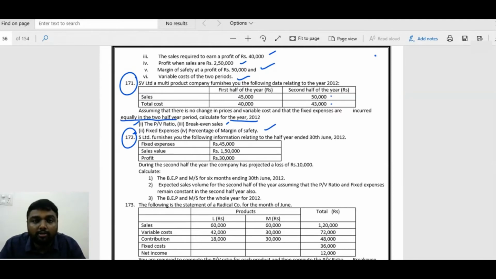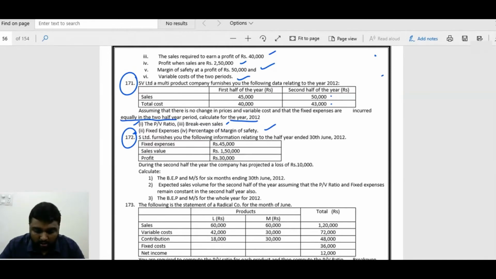Now we have another question, 172. What are the details of 172? Yes Limited furnishes you the following information relating to the half year ended 13th June 2012. Fixed expense is 45,000. Sales value is 1 lakh 50,000.